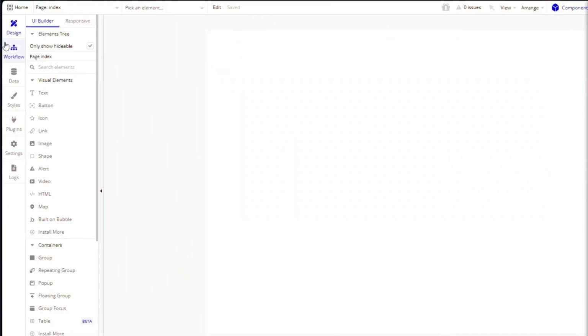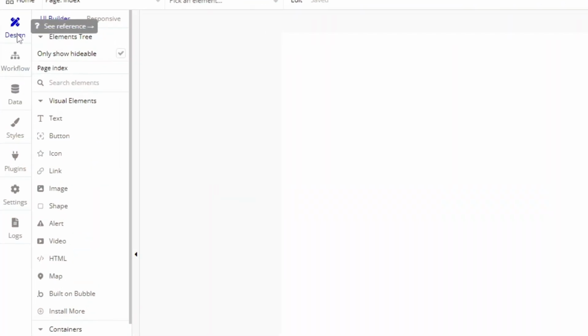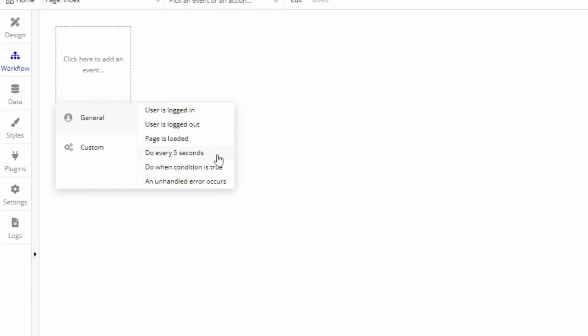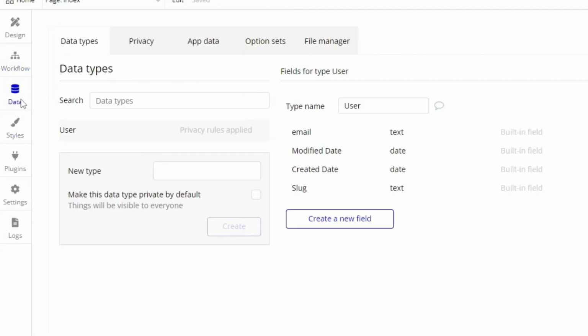So let's talk about the sections right here. For the first one, the design. This is where we could go ahead and mainly design our application. For the second one, we have the workflow. You could go ahead and put your workflow right here. You could just go ahead and experiment with this. The workflow section will make your workflow easier. We also have data right here if you want to add some data in your applications.